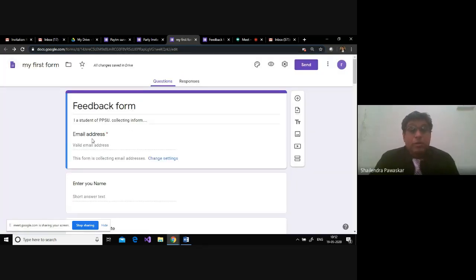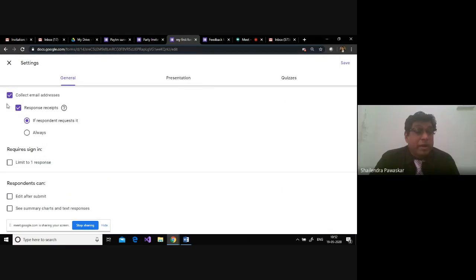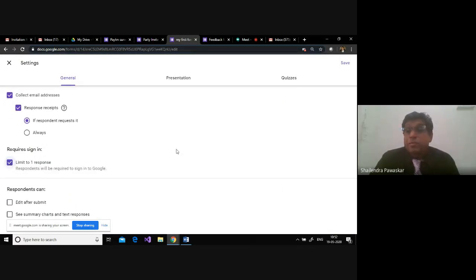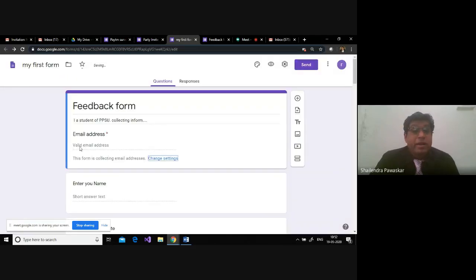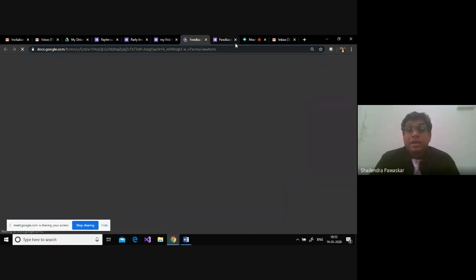Now, you have just seen I've ticked collect email ID and limit responses, and I've saved. Definitely I'll get one more option here automatically, which is the email address. Now what is the use of it? No student will be able to fill the form twice, and I know that those filling the form are genuine. So let us see how it looks in the preview part.